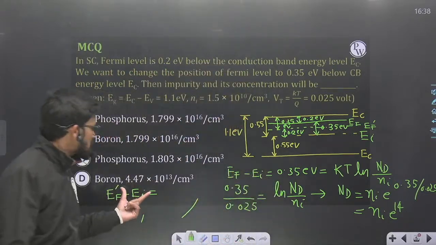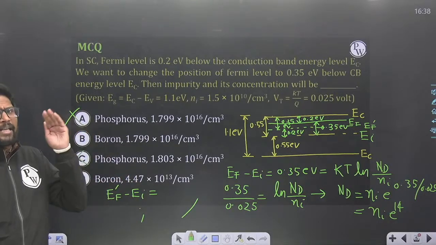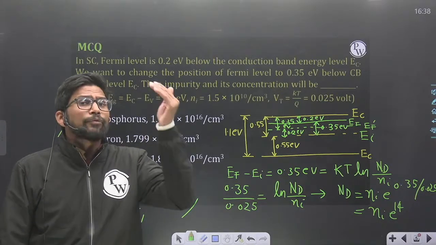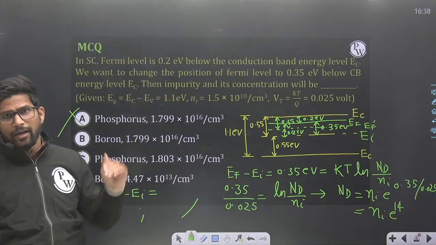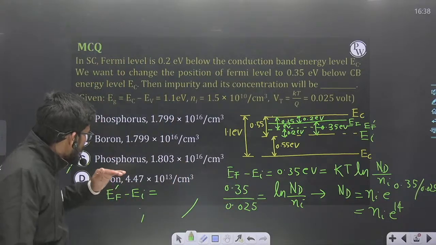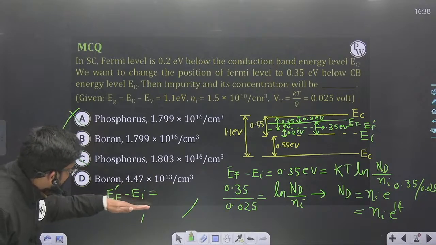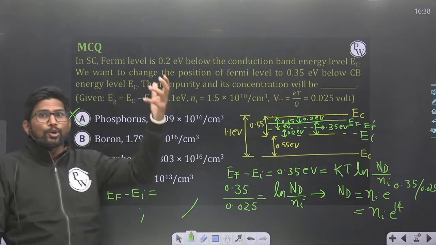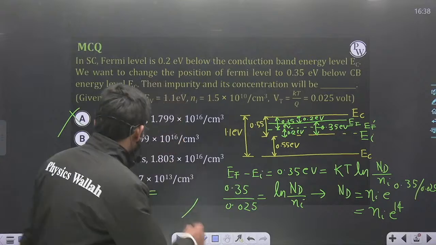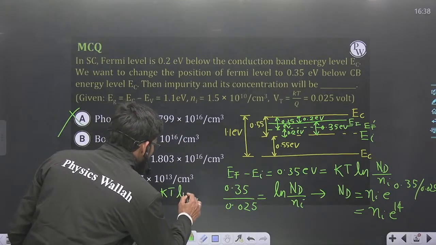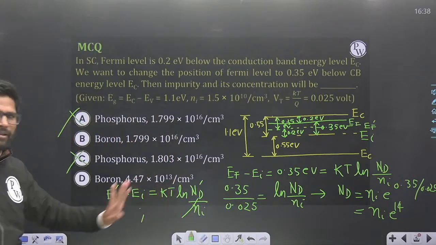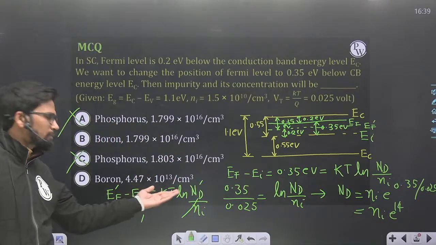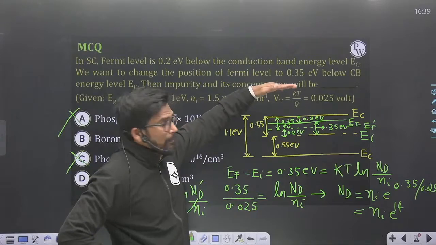If my semiconductor is of the nature of intrinsic and I added some donor impurities and try to shift the Fermi level from EI to EF dash, then how many donors are required to be added? KT ln ND dash, let's say ND dash donors are required to be added, then ND dash upon NI. Because I know this formula only, because EF dash is above the EI.